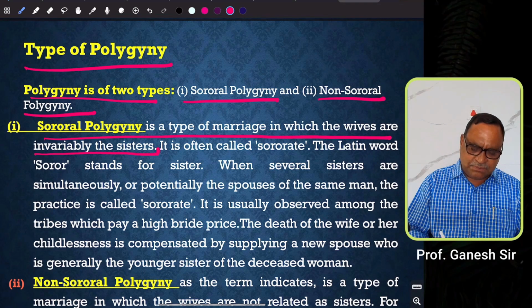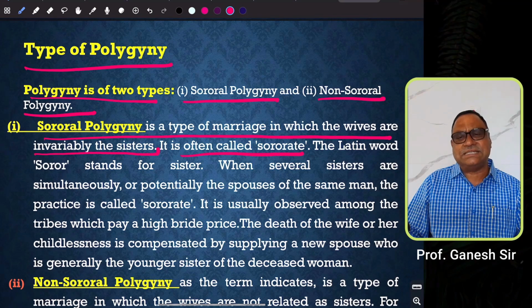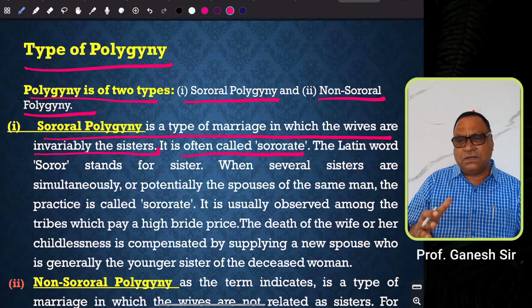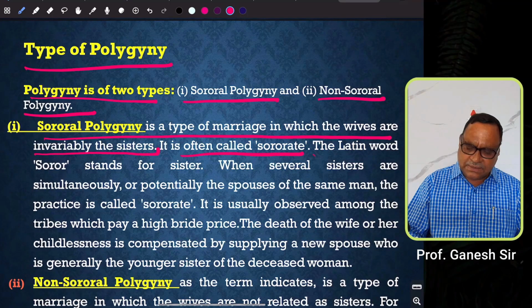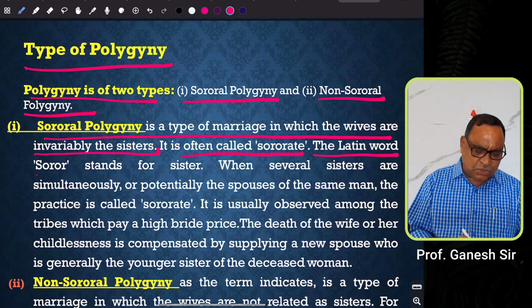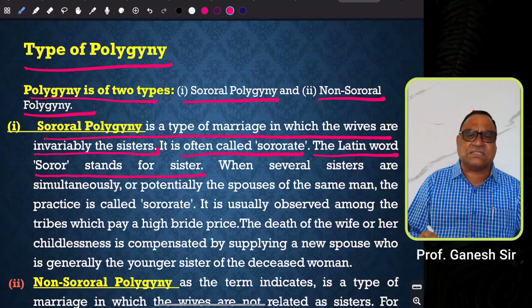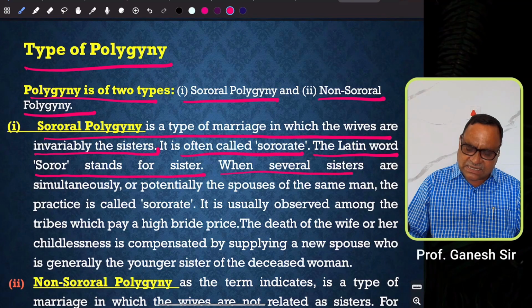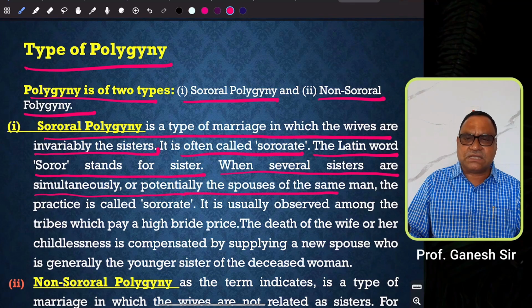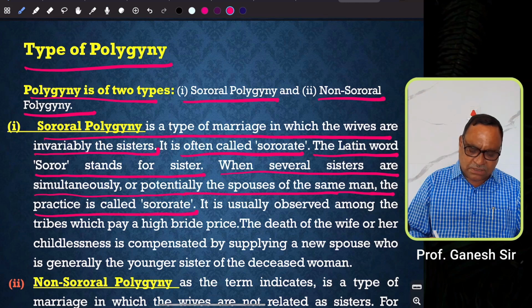This is also sometimes known as sororate, but sororate has a different meaning. I'll come to that discussion later. The Latin word soror stands for sister. So when several sisters are simultaneously or potentially the spouses of the same man, the practice is called sororate.